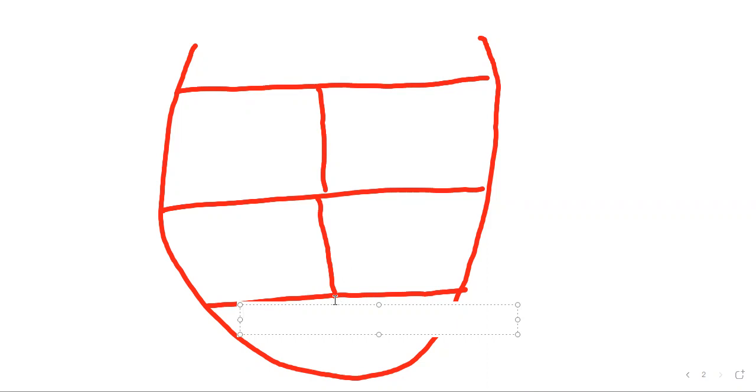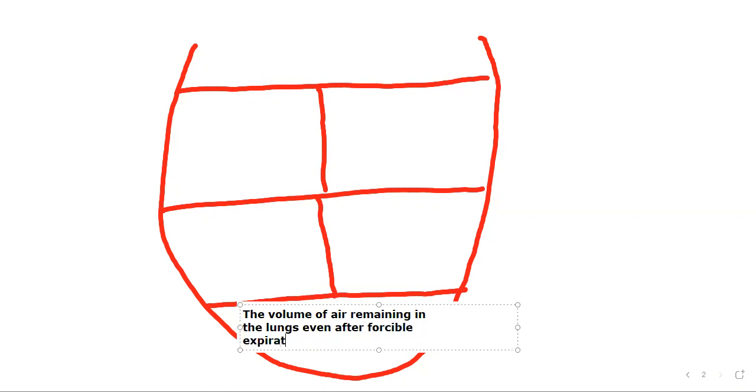The volume of air remaining in the lungs even after forcible expiration, whatever air remains in the lungs, we call residual volume.